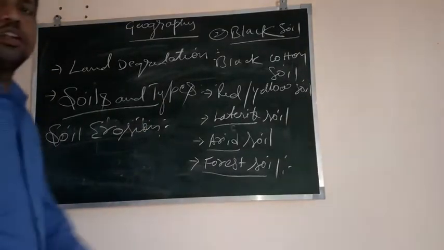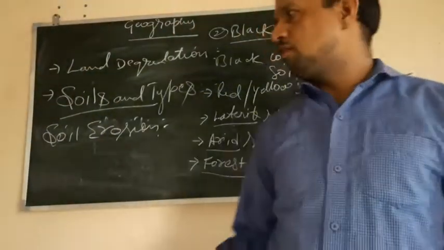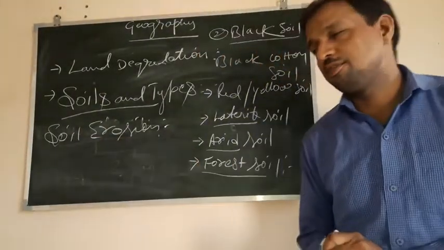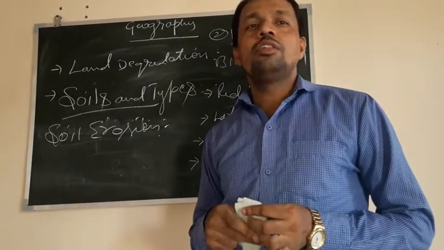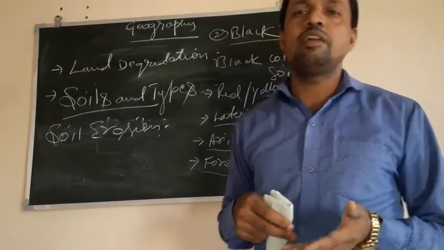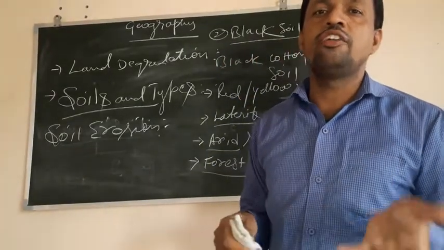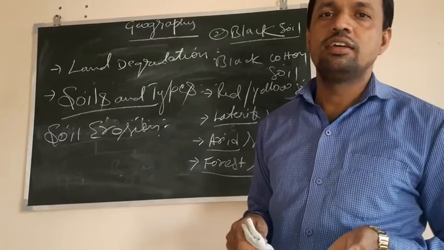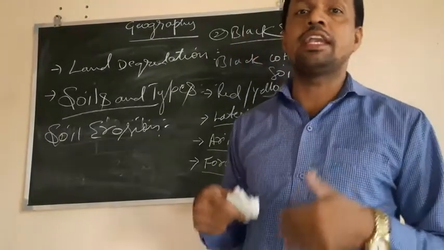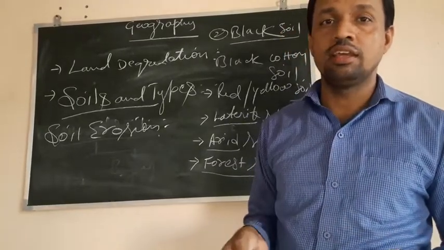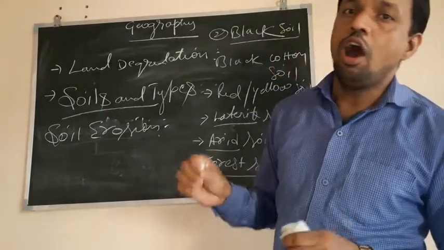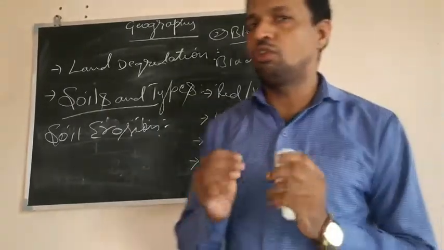Now, how do we overcome that soil erosion? Before going to the measures, let us know what soil erosion is and how it is caused. Soil erosion is nothing but the movement or removal of the topmost layer of soil by various agents like rain, water, wind, or it can be by animals. Human activities like deforestation and mining all lead to soil erosion. Now, how do we control soil erosion?